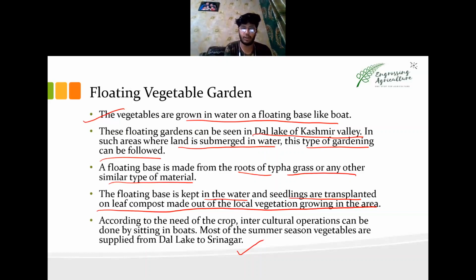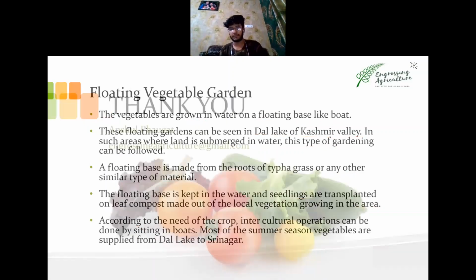Nothing more is there, according to the need of the crop, interculture is normal. The only difference is that it's on a boat or a floating surface on the water. Nothing else, because of the low area availability. So that's all for now.